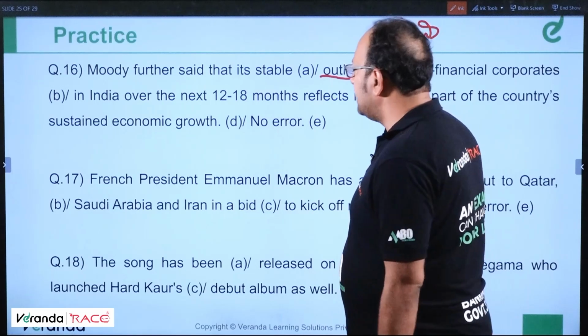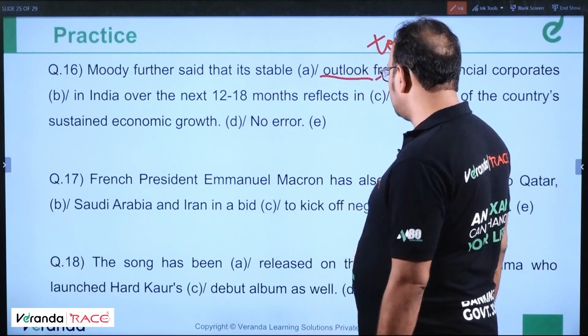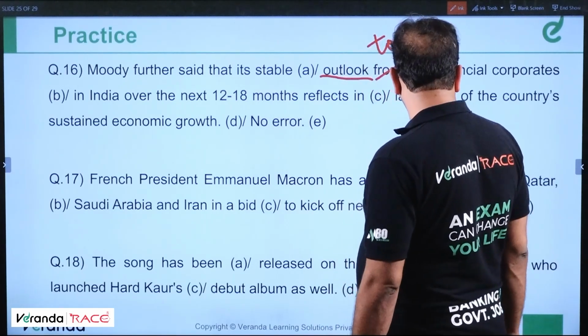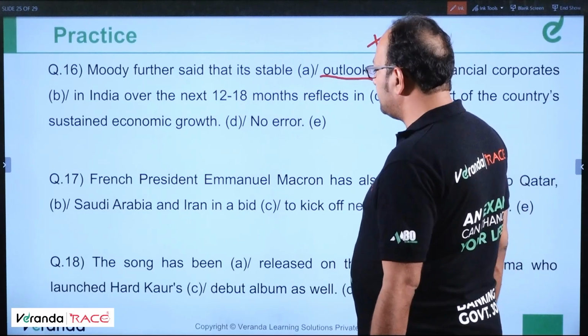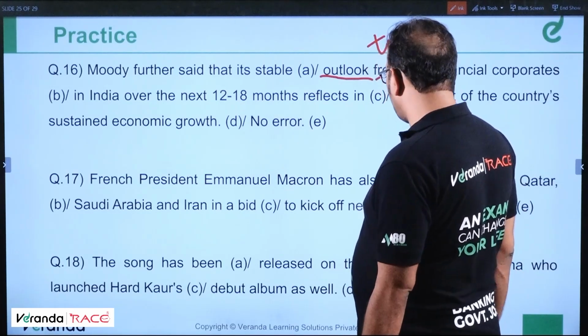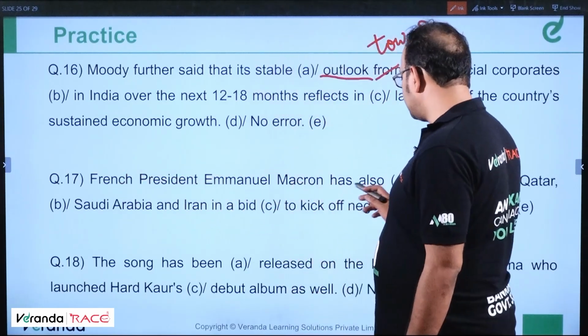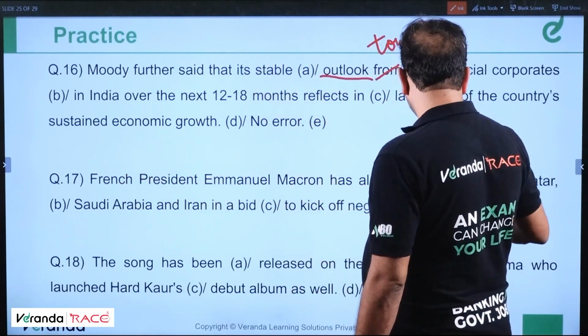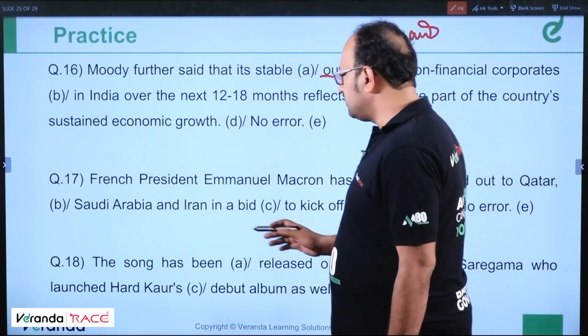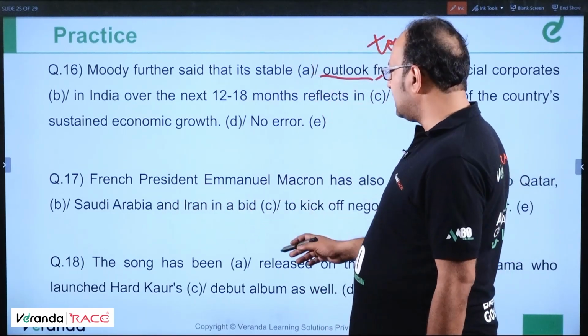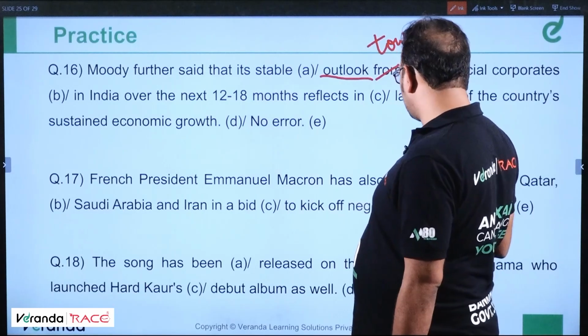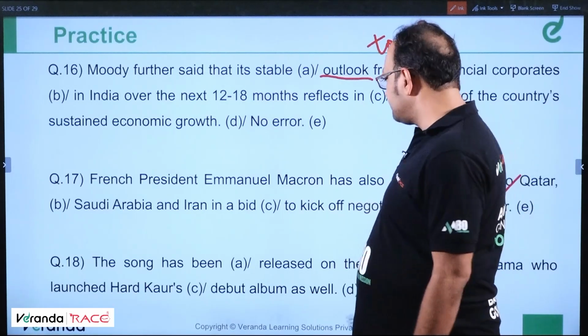Next question. French President Emmanuel Macron has also reached out to Qatar, Saudi Arabia and Iran in a bid to kick off negotiations. Okay, French President Emmanuel Macron has also, no error, reached out to Qatar, no problem, Saudi Arabia and Iran in a bid to kick off negotiations. No error, students, no error.